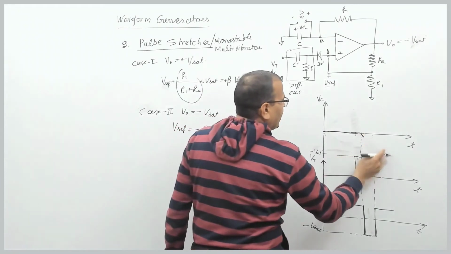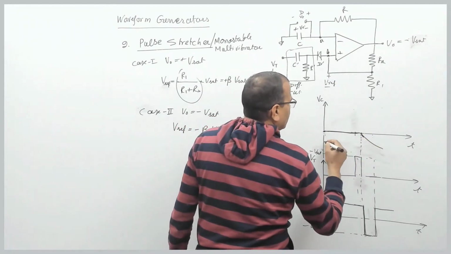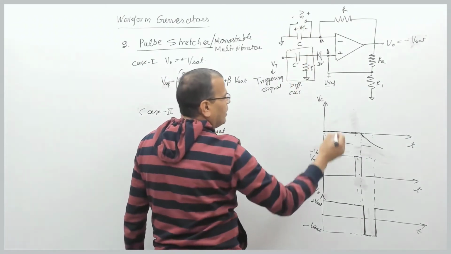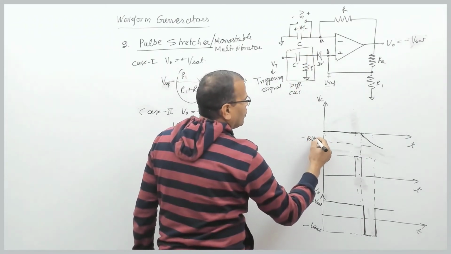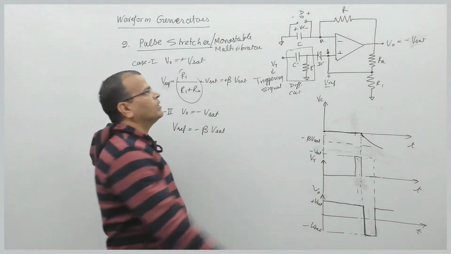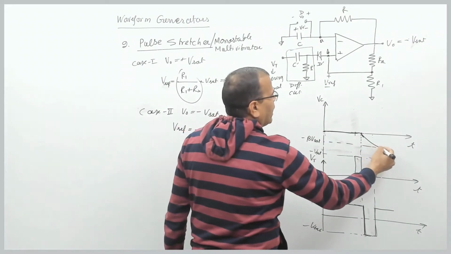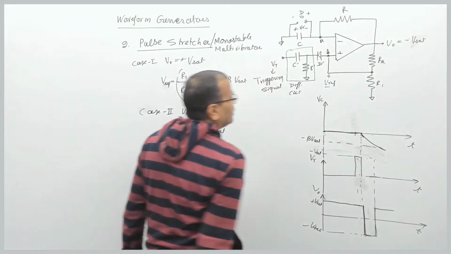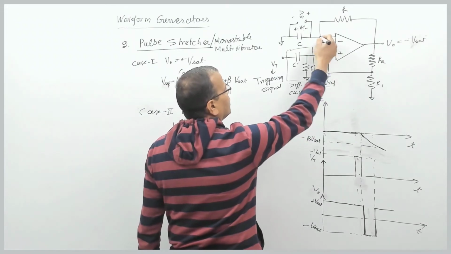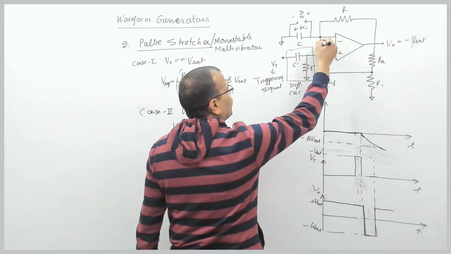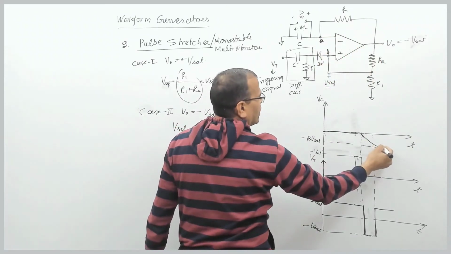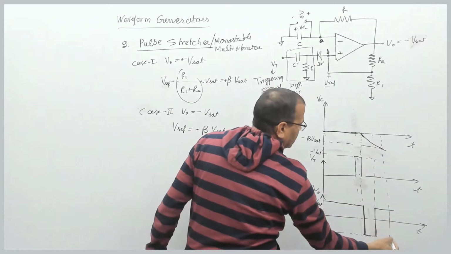And at a certain point of time, what will happen? The voltage across the capacitor becomes equal to minus beta into Vset, and it tries to become more negative than this. So till this voltage is more negative than this, output remains minus Vset. When the voltage at node A becomes more negative than this, output becomes plus Vset, and that is at this instant.